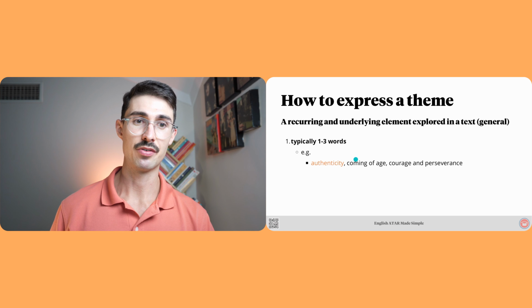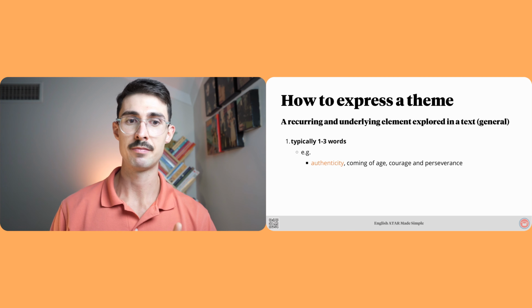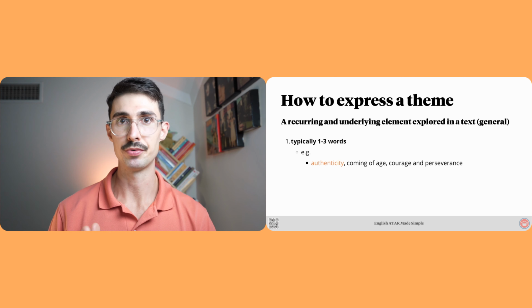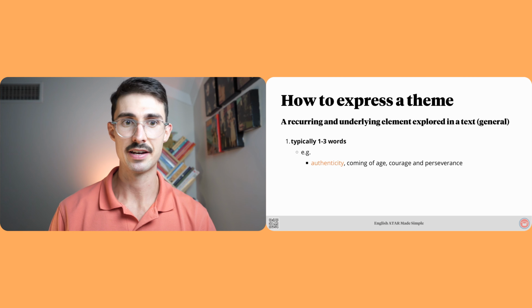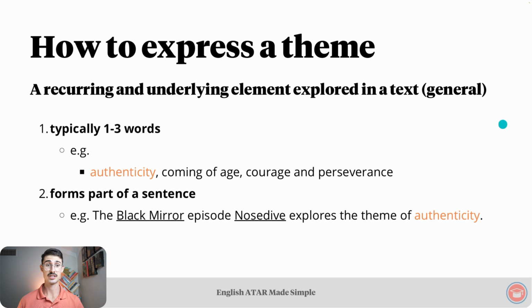And also note that with these discussions about how to express a concept, theme, etc., I have been using the word typically. These are general rules of thumb. They aren't hard, strict rules. You can find themes that are more words than 3, but just generally speaking, this is what you'll find. As with concepts, a theme also forms part of a sentence. For example, the Black Mirror episode Nosedive explores the theme of authenticity. This theme of authenticity forms part of this sentence.